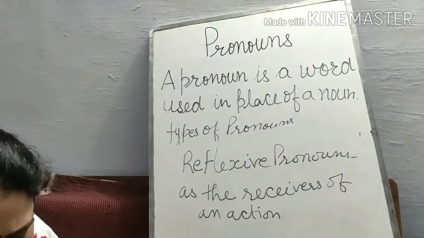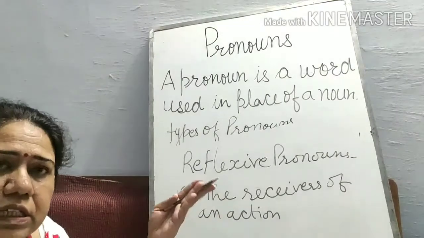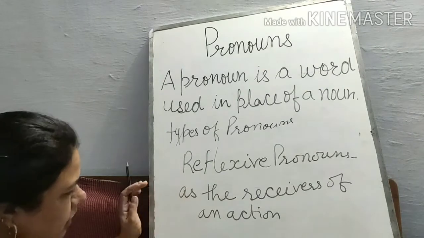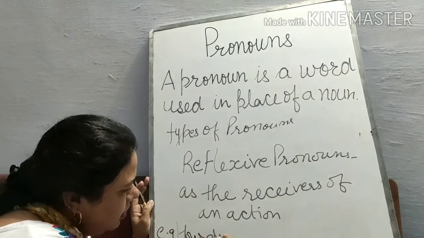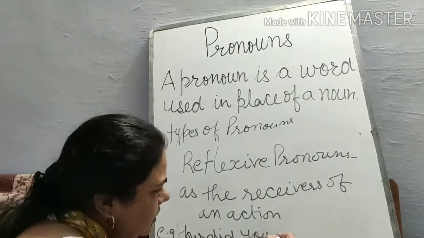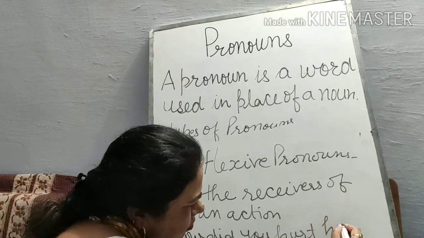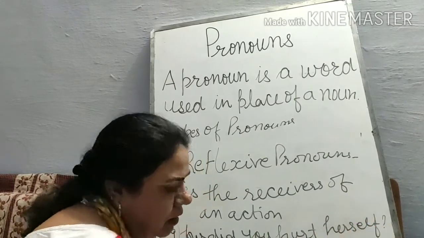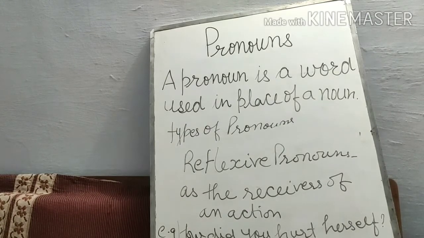For example, how did you hurt yourself? In this you will write the word yourself, herself. Next I take, she blamed herself for her problem.